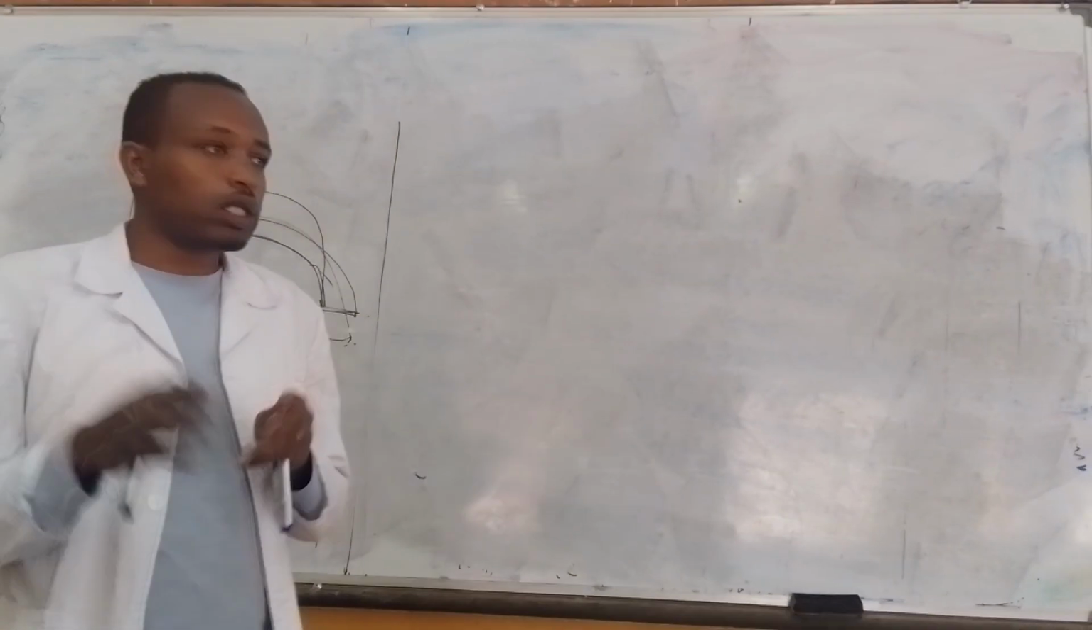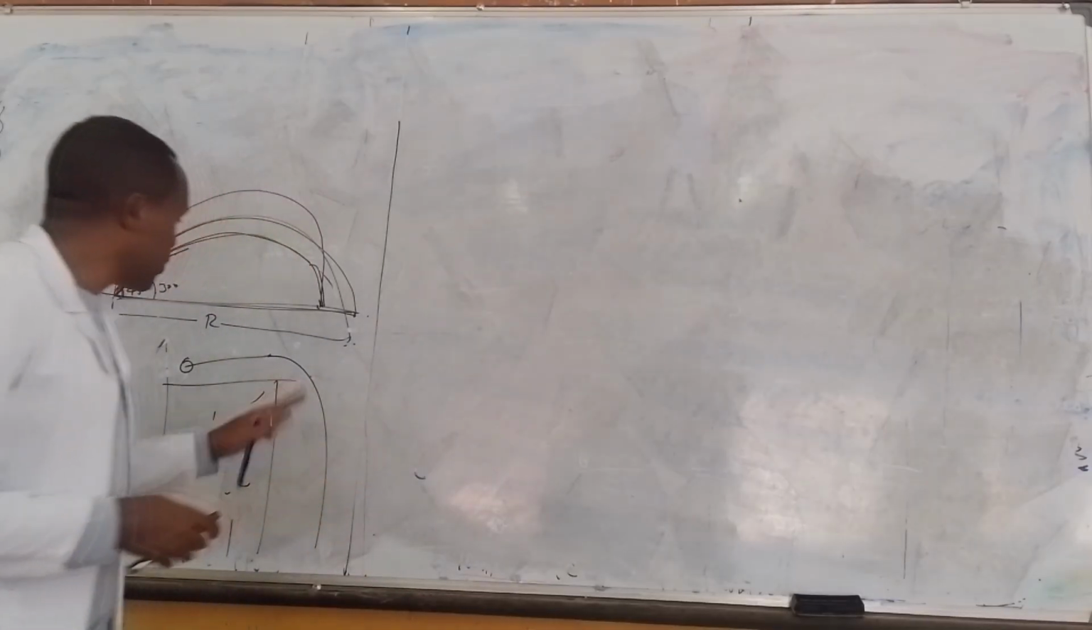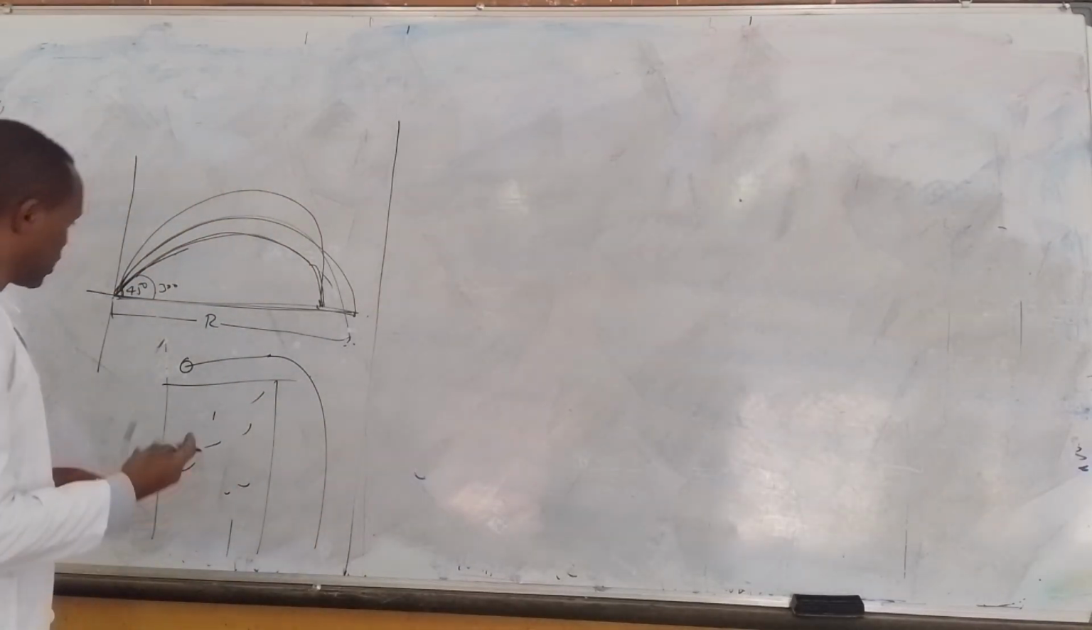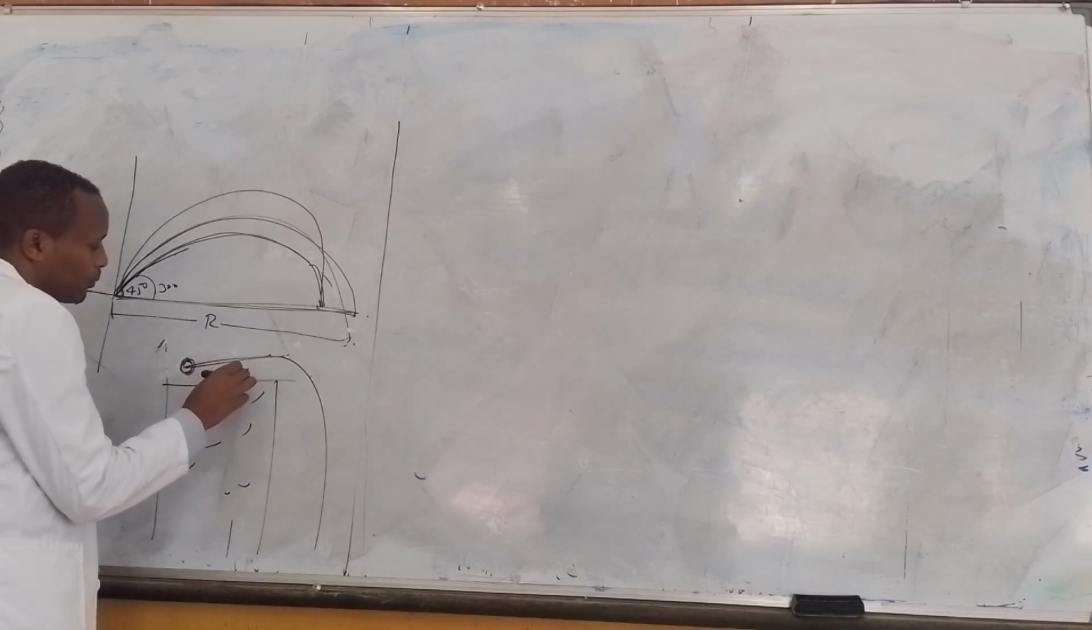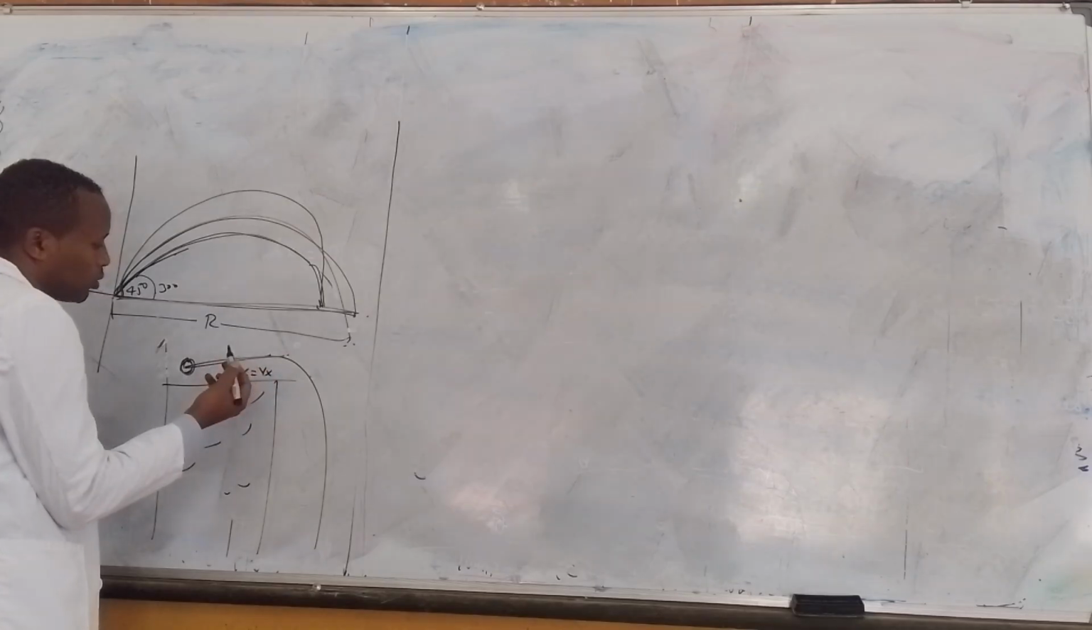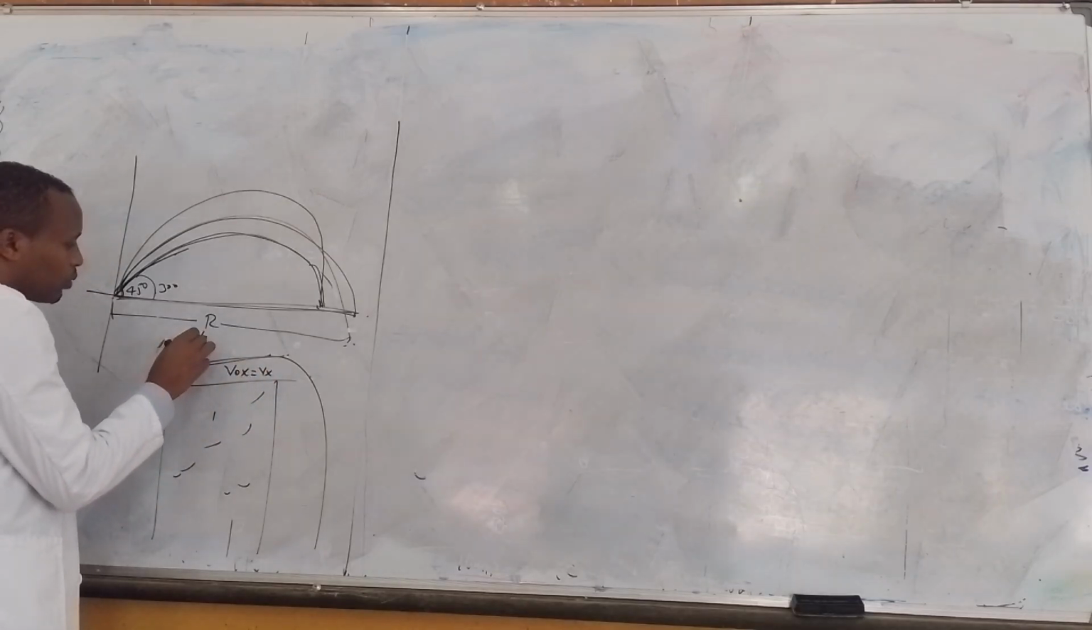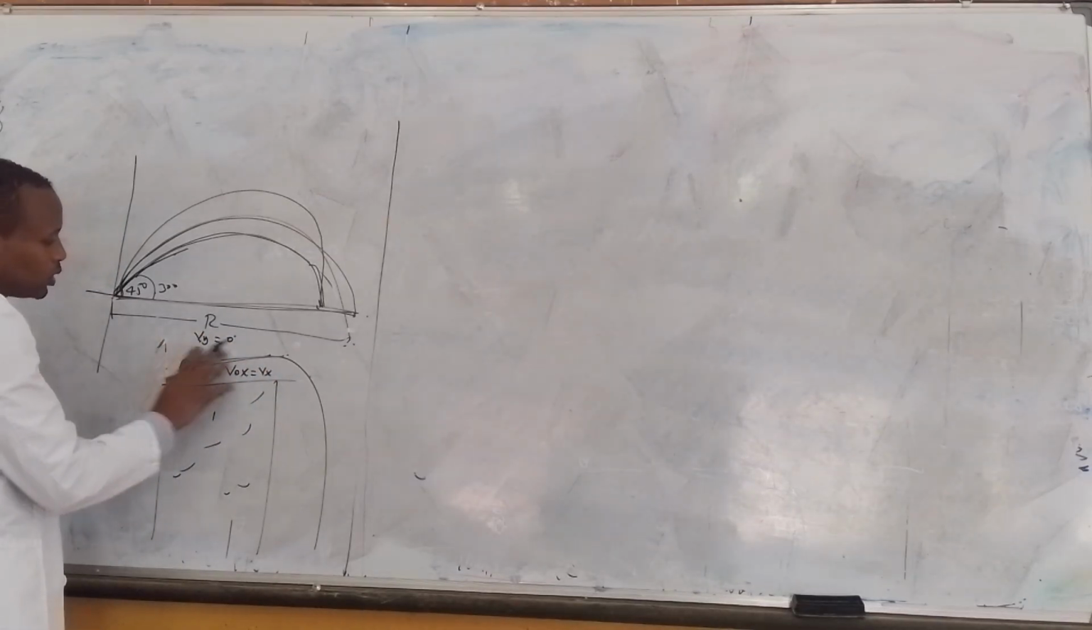Let's see. The horizontal component of velocity throughout the flight is constant. The vertical component of velocity is not 0.